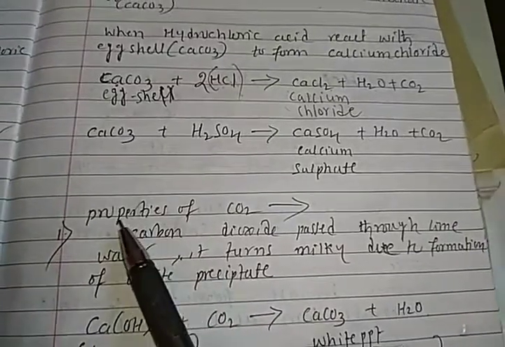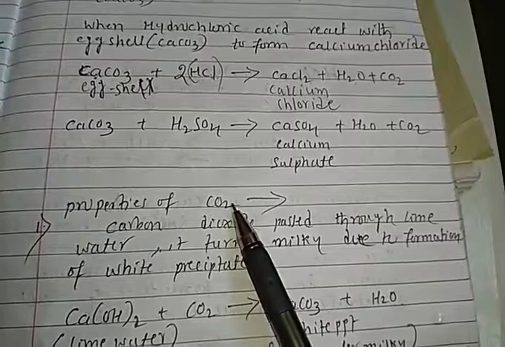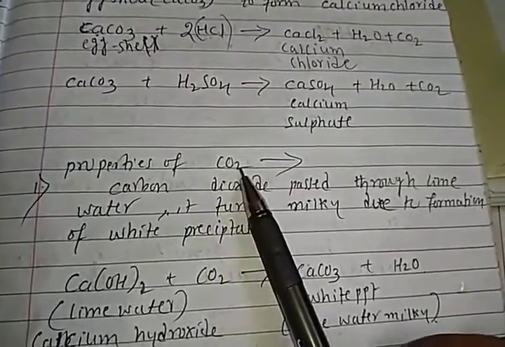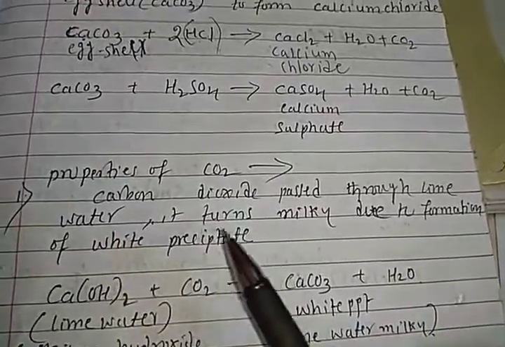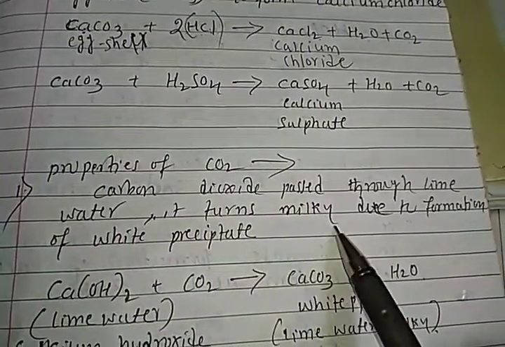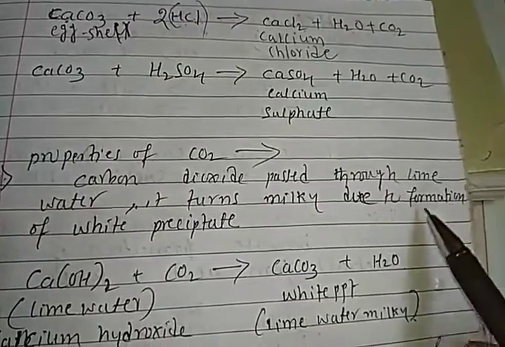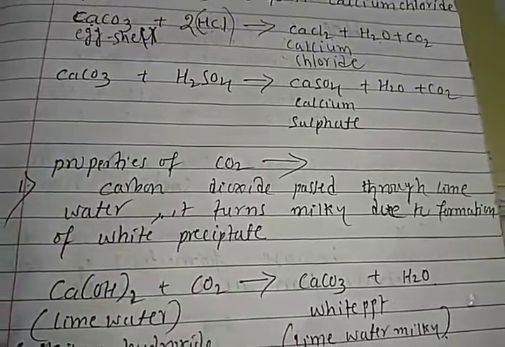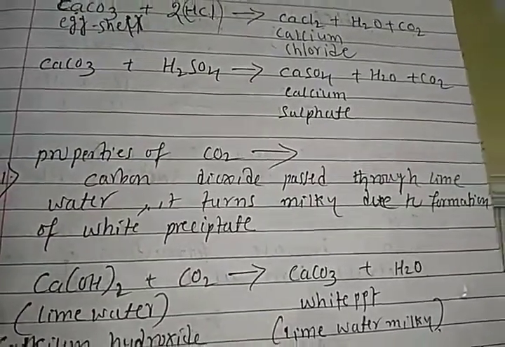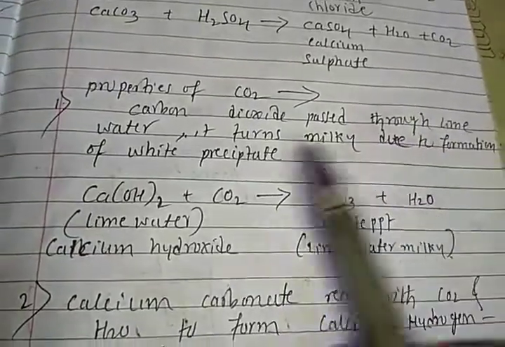So let's see one more example. Properties of carbon dioxide. Carbon dioxide passes through lime water. Lime water turns milky. Already we know that, students, right? Lime water turns milky due to what? Because of the formation of a white precipitate. The white precipitate is formed, and that white precipitate we call milky. Right, students? Let's see the chemical reaction.